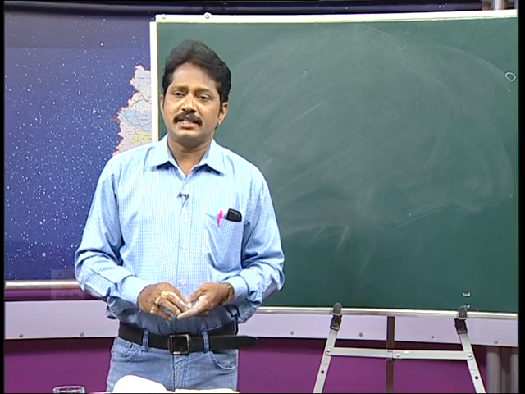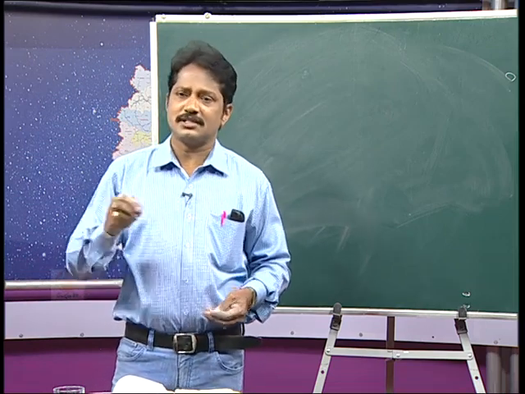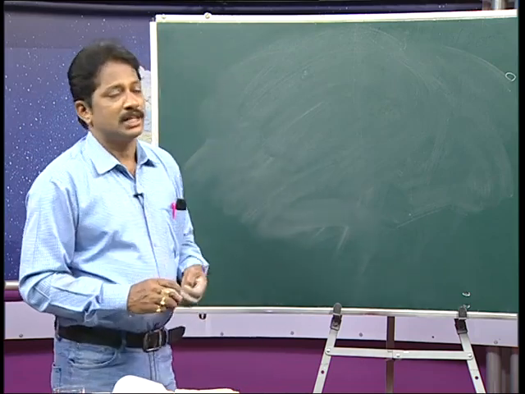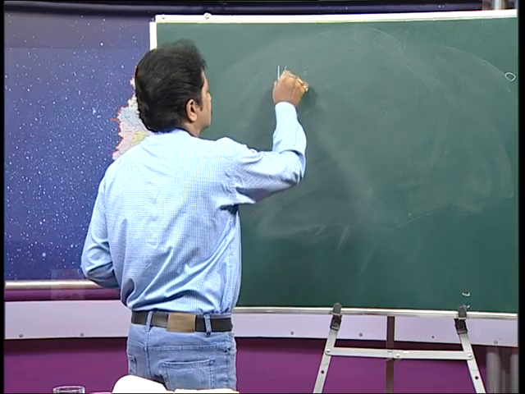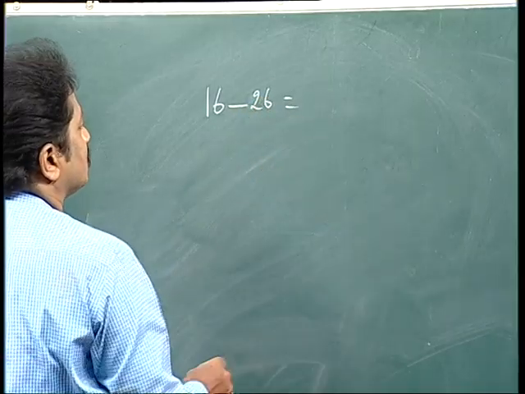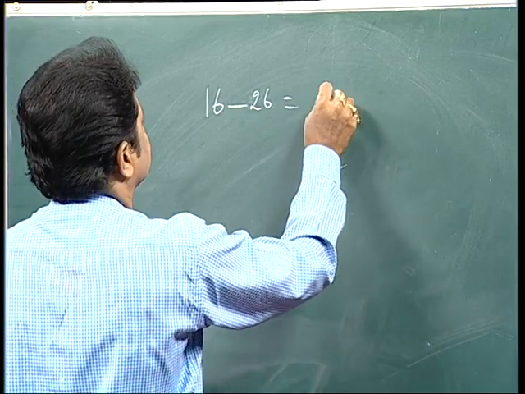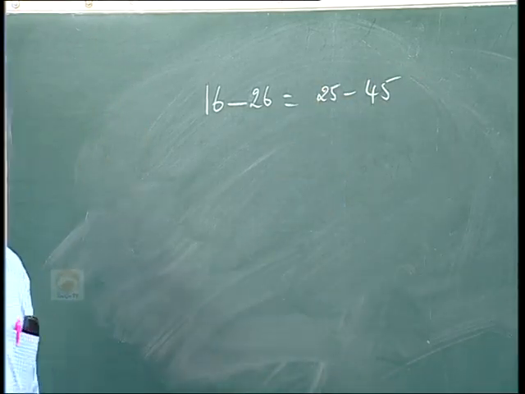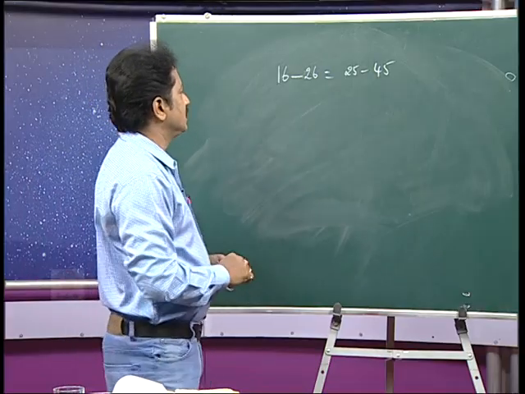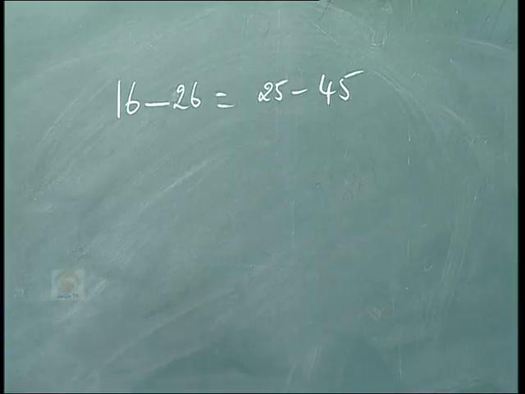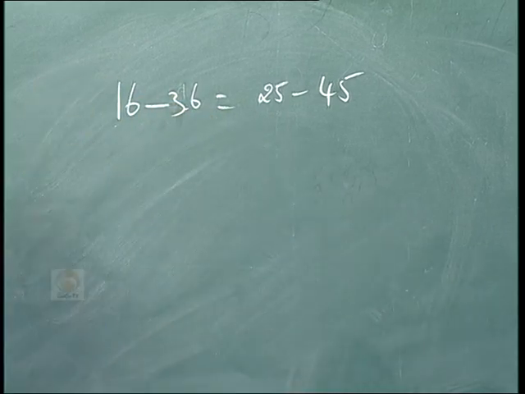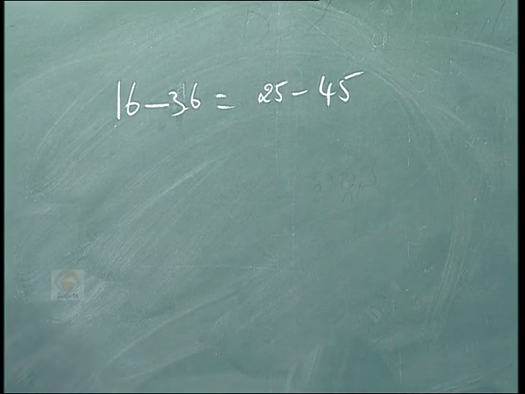Clear? Actually, number theory is the most interesting, and observation is also most important. I will give a simple concept. Here you know that 16 minus 36 equals 25 minus 45. 16 minus 36 is minus 20, and 25 minus 45 is also minus 20. Am I correct? You know that it's correct.